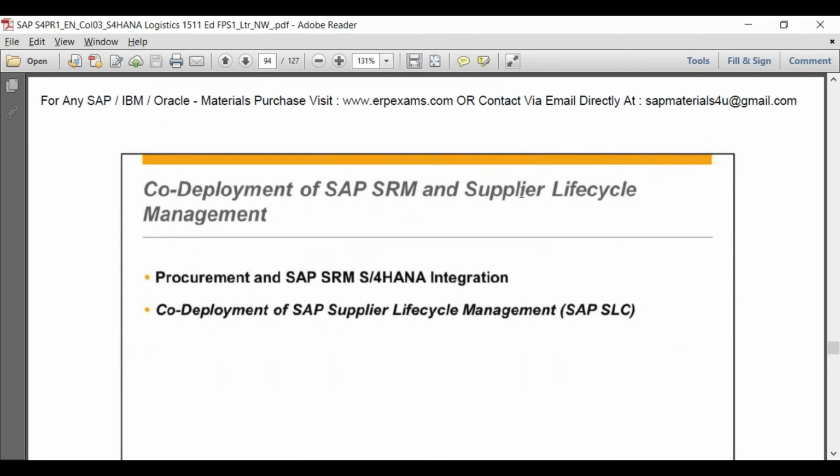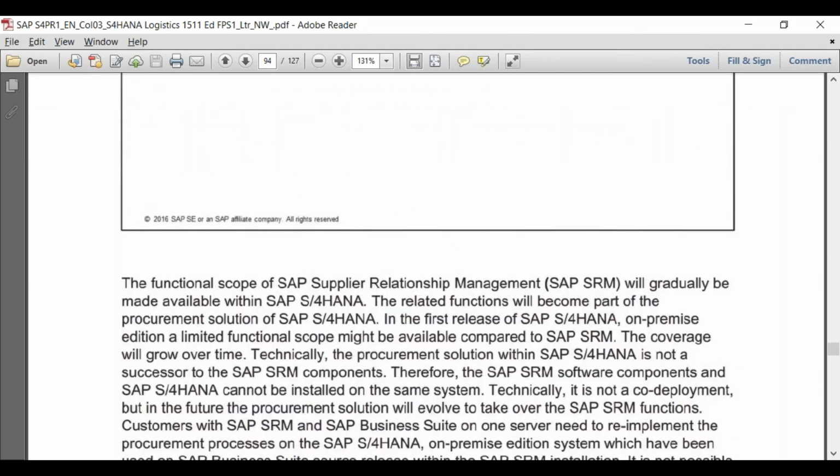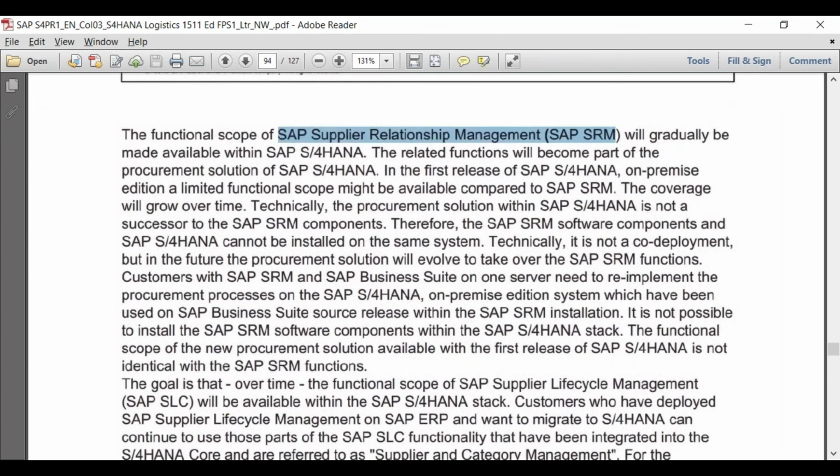SRM and supplier lifecycle management, SLC. These are the two things which are going to be co-deployed. Let me show you. The scope of SAP SRM will gradually be made available within SAP S/4HANA. As I told you, SRM, CRM functionalities, whatever is available in them today, are going to be part of the core system going forward, not as of now. As of now, SRM and CRM can work as they were working earlier. But going forward, the functionalities available in SRM and CRM will be part of the main core system itself.